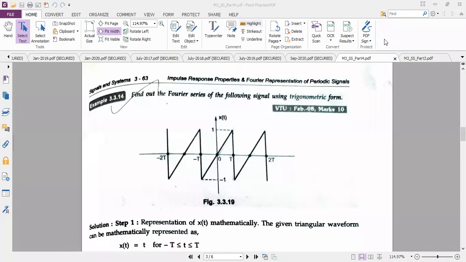Is the question copied? Yes, ma'am. Okay, listen.